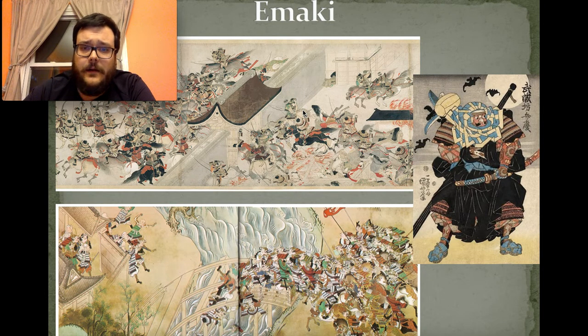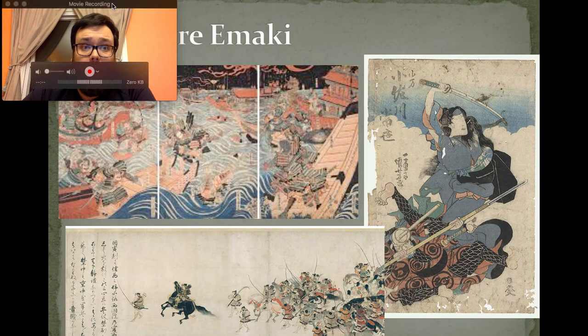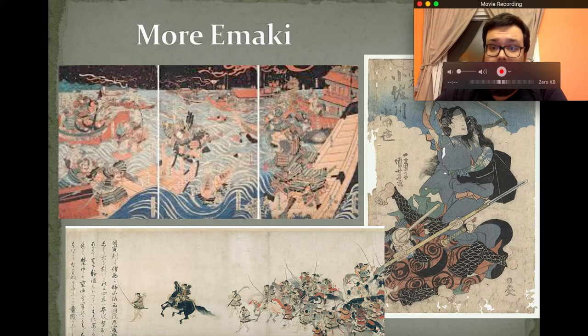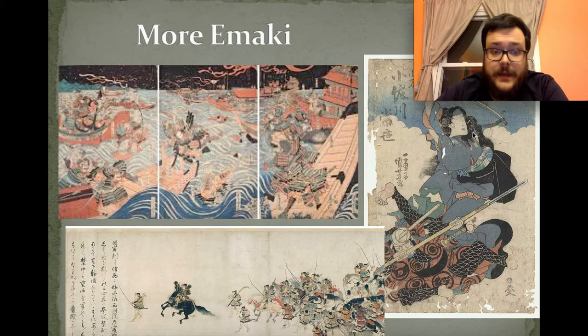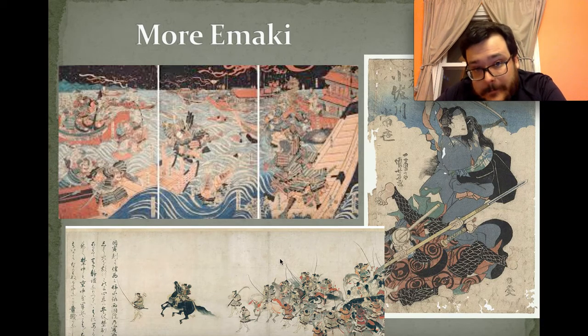Once again, these are called emaki, and they are one of our primary sources for how we have learned about all of this Japanese history, because this is one of the most popular ways that things were written down. Once again, we have characters from the story. We have battles right here, whether between two people in a duel or between several people. And they literally copy and paste the text from the story on the side so that you read it, but you also see it.